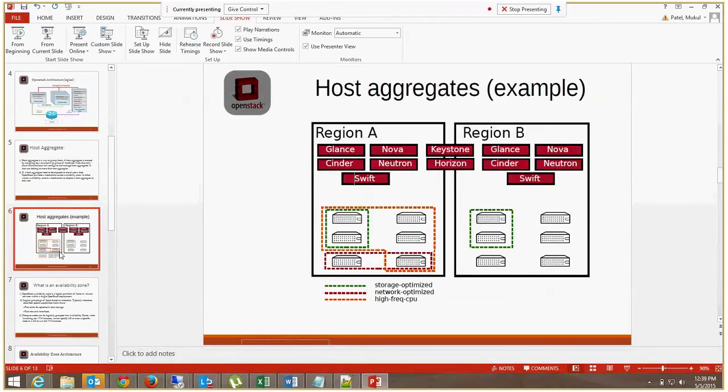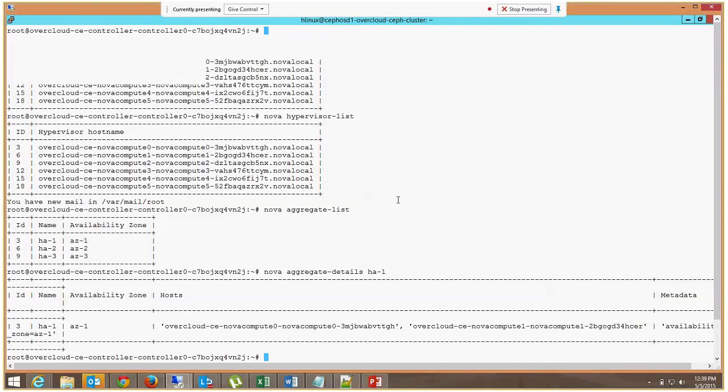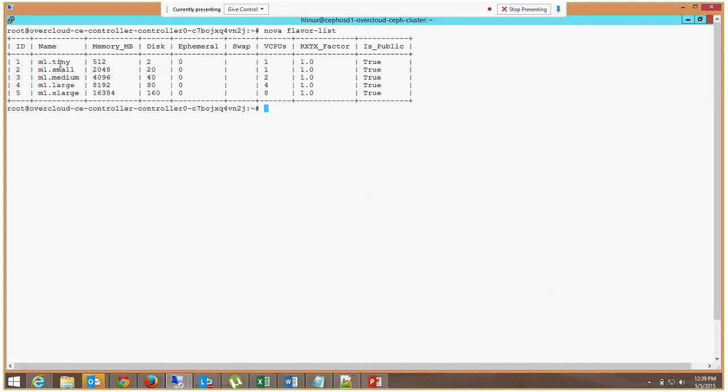So actually for host aggregate, before that, whenever we are launching any virtual machine, OpenStack provides a concept of flavors. Flavors are nothing but specific information, like I want one virtual machine with this much RAM and this much disk.